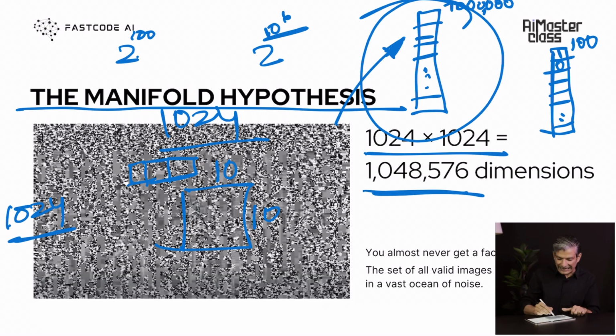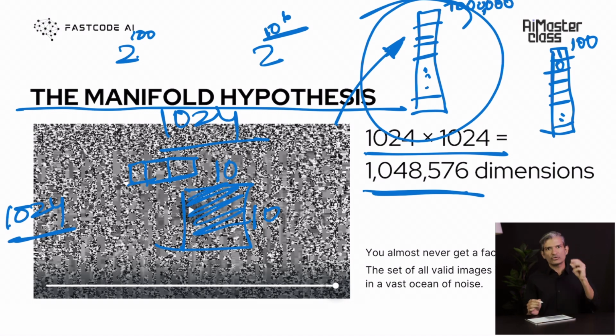Even for this 10 cross 10 image, if you're not able to sample all of them, because my hypothesis here is if we can sample all of them, then some of them will look like something, right? Some of them will look like faces. Some of them will look like, I don't know, the sun, the moon, the trees. But this space is so huge that you almost never get a face.